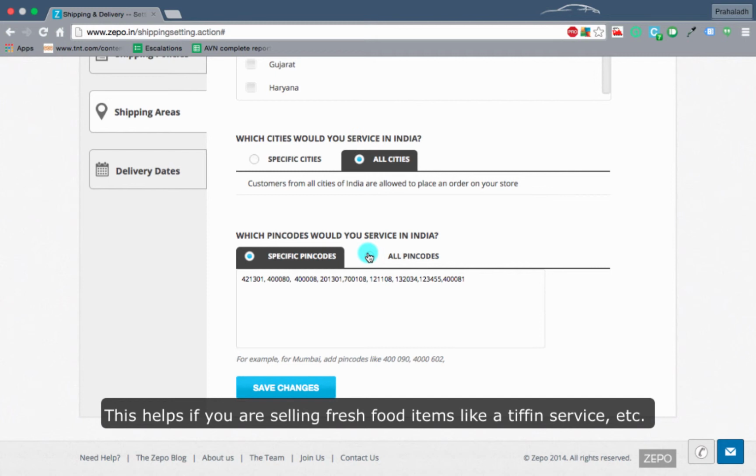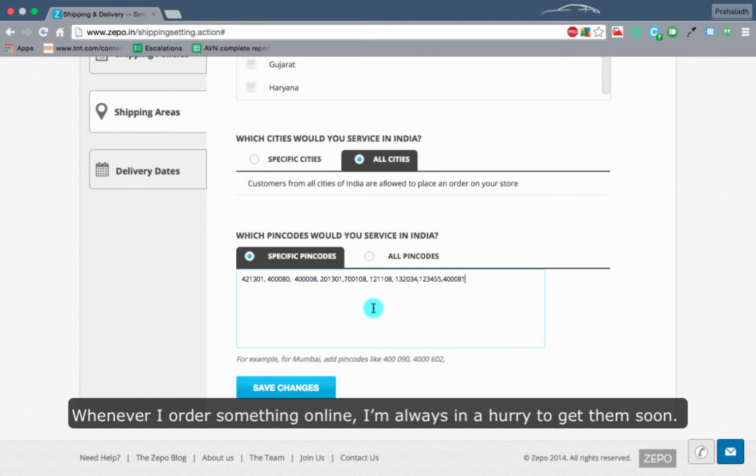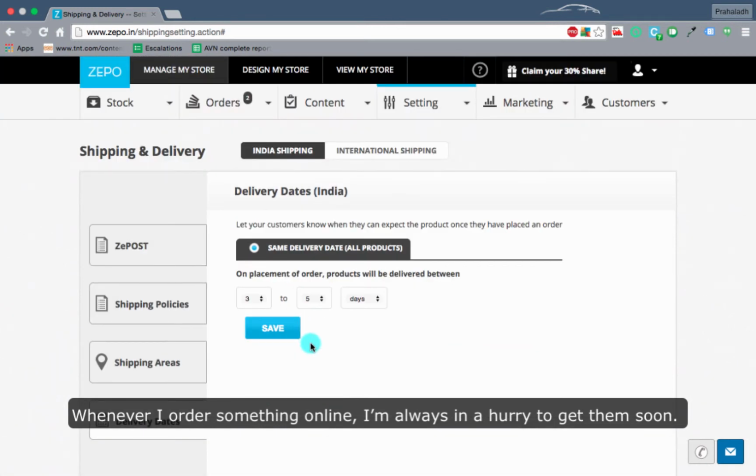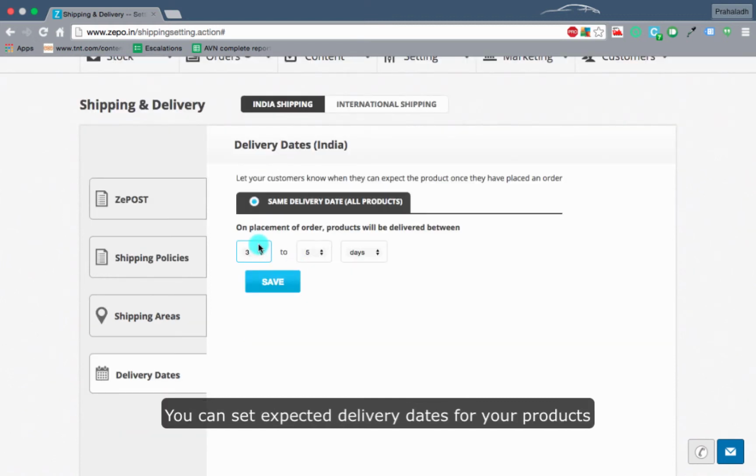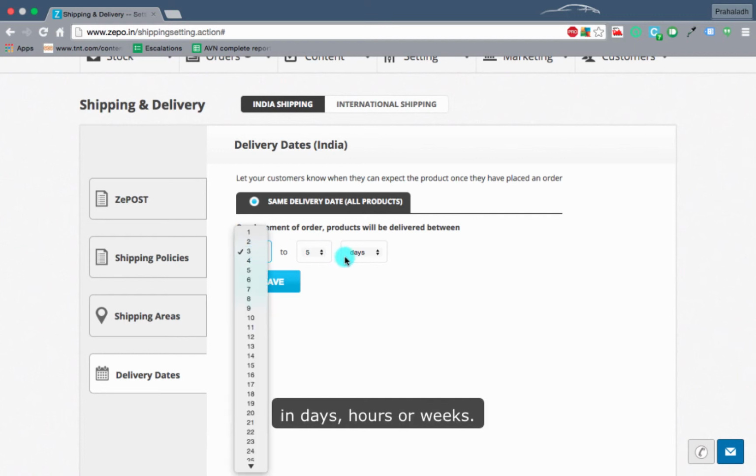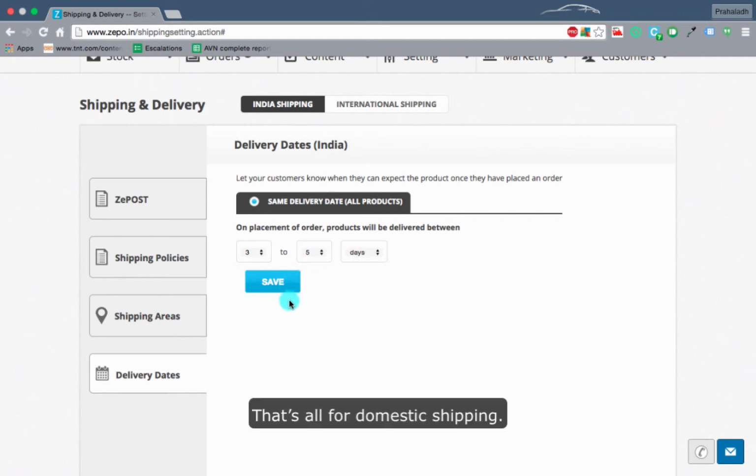This helps if you are selling fresh food items like a tiffin service, etc. Say even in Gurgaon, I want to deliver only to sector 56 and nowhere else. Whenever I order something online, I'm always in a hurry to get them soon. And it helps when my seller tells me when I can expect my product. You can set expected delivery dates for your products in days, hours, or weeks. That's all for domestic shipping.